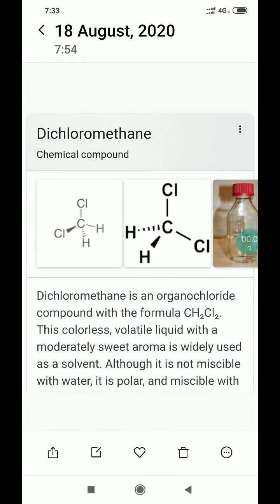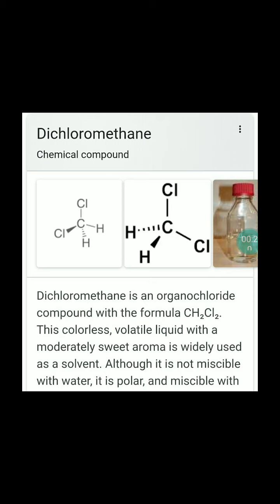Hello students, in this video we will discuss the uses and environmental effects of some polyhalogen compounds. First of all, we start with dichloromethane. The structure of dichloromethane is this. So here, one carbon atom, two Cl and two hydrogen atoms. Okay, so this is CH2Cl2.